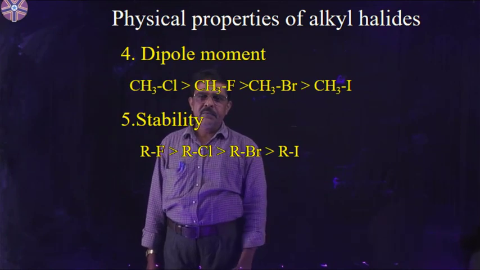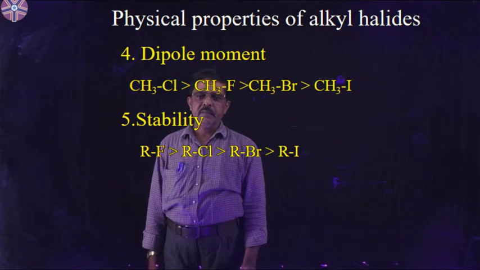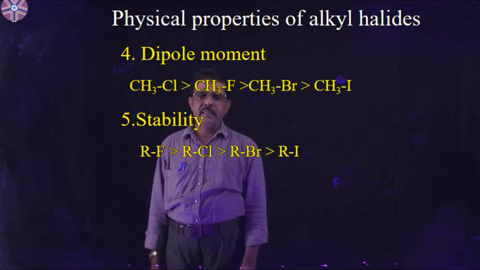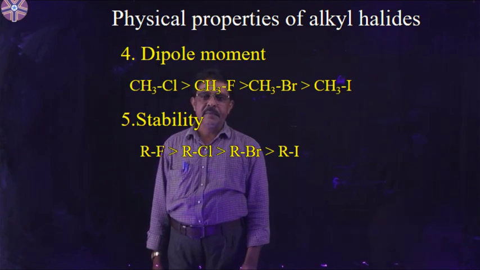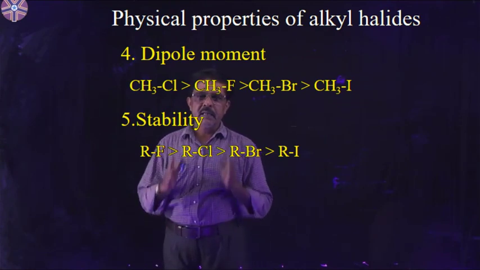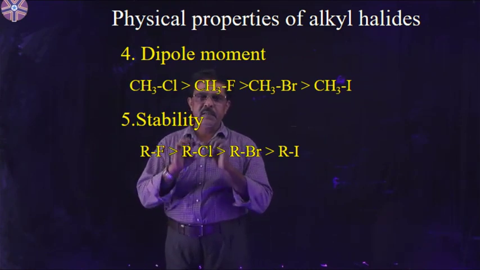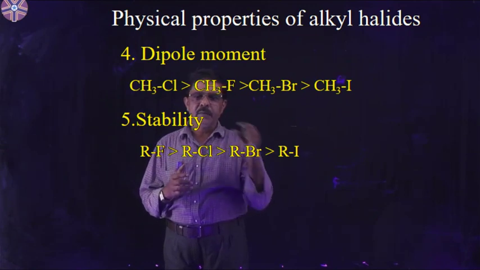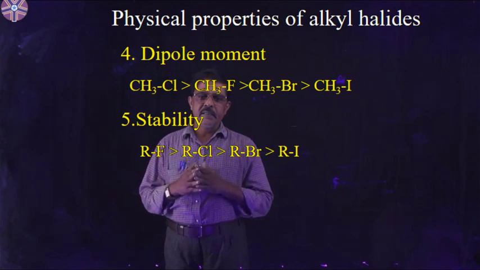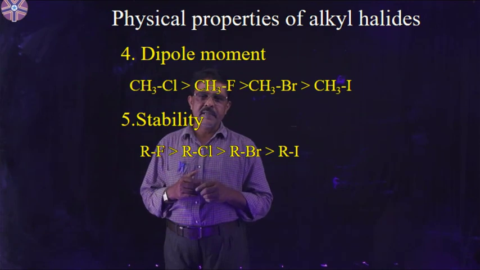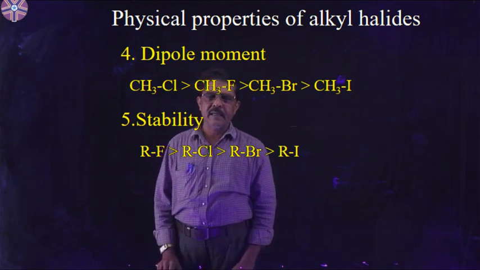Physical properties: the fourth one is dipole moment and the fifth one is stability. The dipole moment order is CH3Cl is greater than CH3F is greater than CH3Br is greater than CH3I. Stability of alkyl halides: as the electronegativity increases, the bond strength increases. From top to bottom in a group, the size of the halogen increases and the R-X bond strength decreases. Therefore the stability decreases: RF is greater than RCl is greater than RBr is greater than RI.